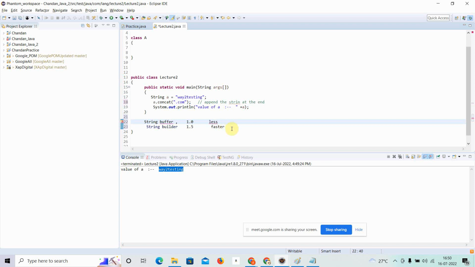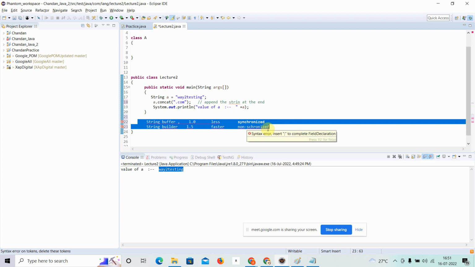Third thing, what is the main difference? String buffer is synchronized and string builder is non-synchronized. Only these three basic differences they have. Synchronized means at one time only one resource can use it. Non-synchronized means multiple objects can use the resource at a single time. So to remove the immutability of the string, we introduce string buffer and string builder.